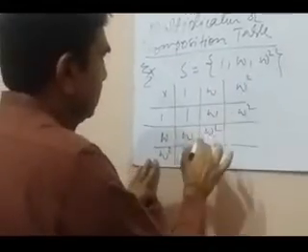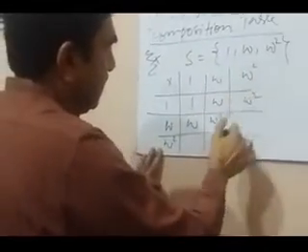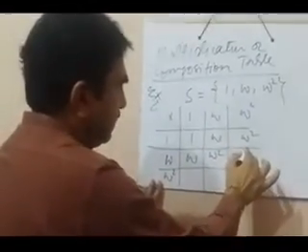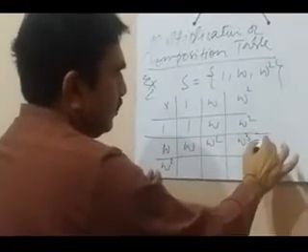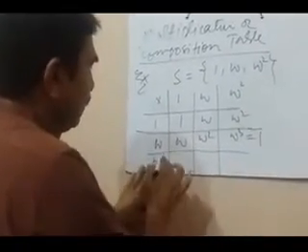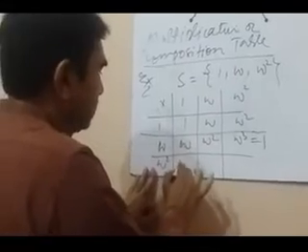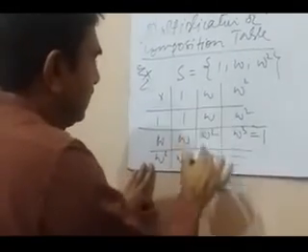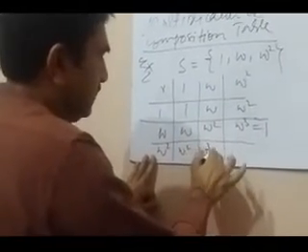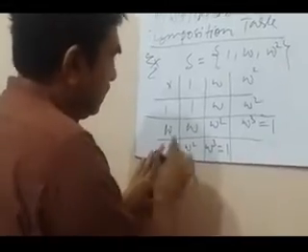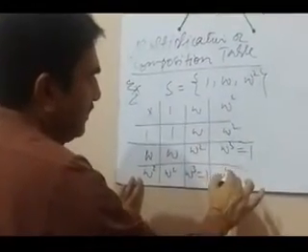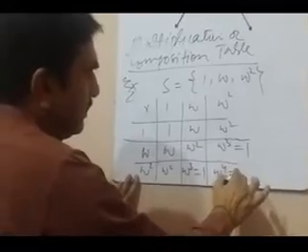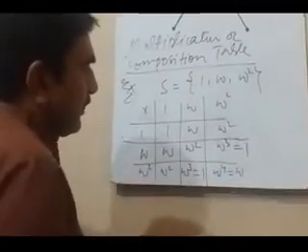Omega and omega square, when multiplied with each other, give omega cube, and we know that omega cube equals 1. Omega square into 1 is omega square. Omega square into omega is omega cube, that equals 1. Omega square into omega square is omega 4, and we know that omega 4 equals omega.